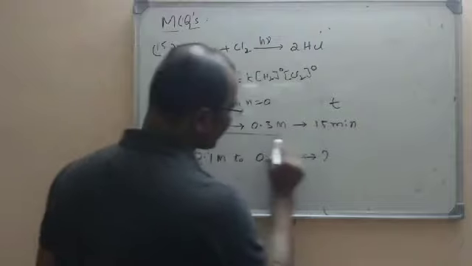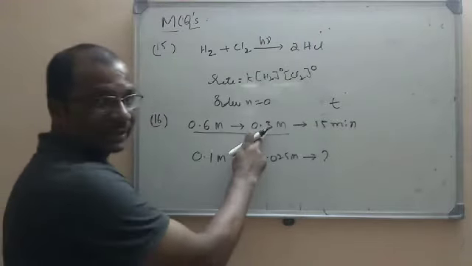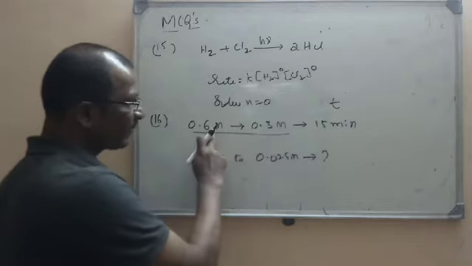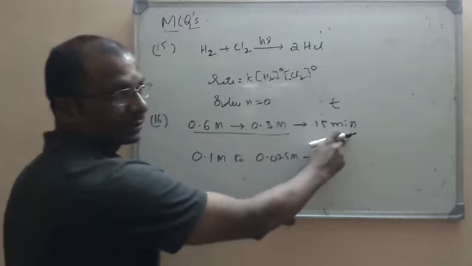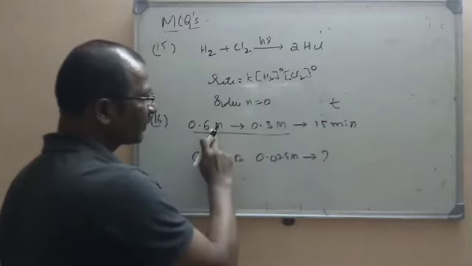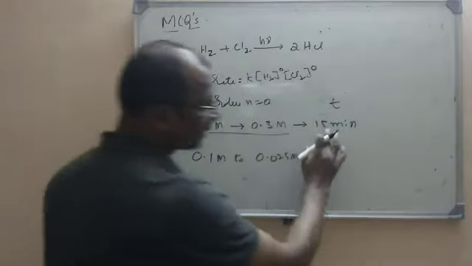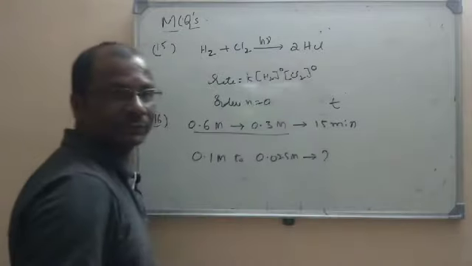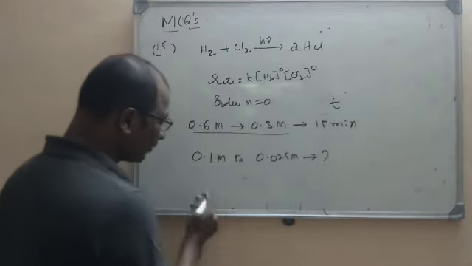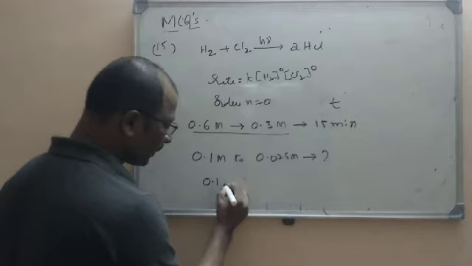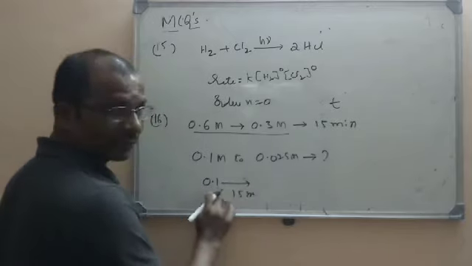But actually here we can understand one piece of information. 0.6 and 0.3. That means 0.3 is half of 0.6. That means this is the time in which the concentration of the reactant is reduced to half of the initial concentration. Nothing but the half-life. So 15 minutes is the half-life. So for example 0.1, after 15 minutes what will happen? Its concentration will become half.